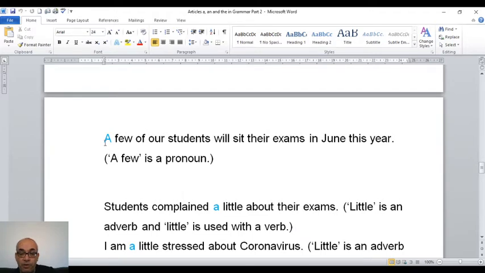Now, a few of our students will sit their exams in June this year. So after "a few," I don't use a noun. There is no name. I use "of." "Of" is not a noun. "Of" is a preposition. So after "a few," I don't use a noun. This means "a few" is a pronoun.